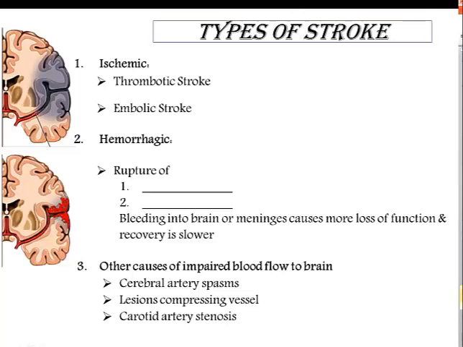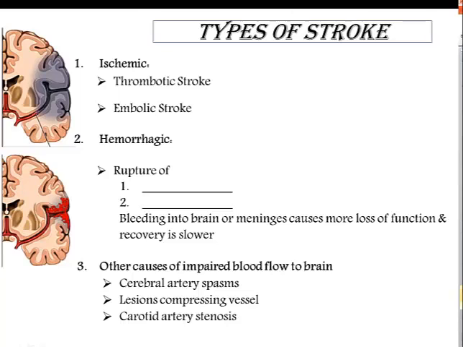circulation. Example, cardiogenic. A hemorrhagic stroke occurs when there is a spontaneous bleeding into the brain. It is more fatal as it is bigger and quicker damage. Typically, a rupture of a weak vessel wall or an aneurysm or arteriovenous malformation leads to the hemorrhagic stroke. Bleeding into the brain or meninges causes more loss of function and recovery is slower.